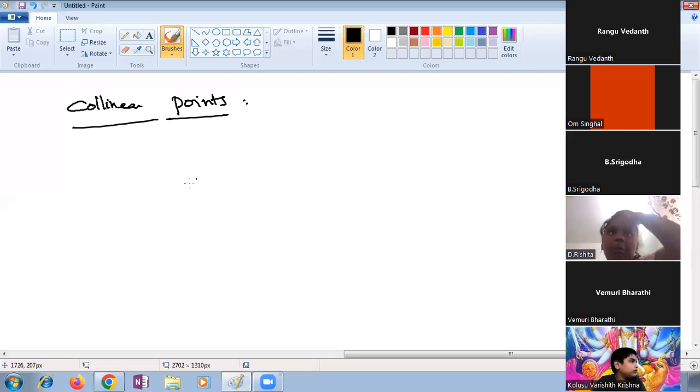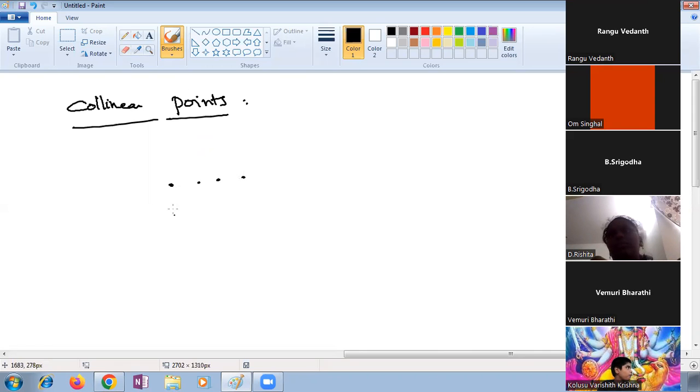Collinear points. Collinear line. What is collinear line? Yes, collinear points, collinear line, coplanar. This is maths terminology; in senior classes you will definitely get it, but this is the base class. What are collinear points? Three or more points.